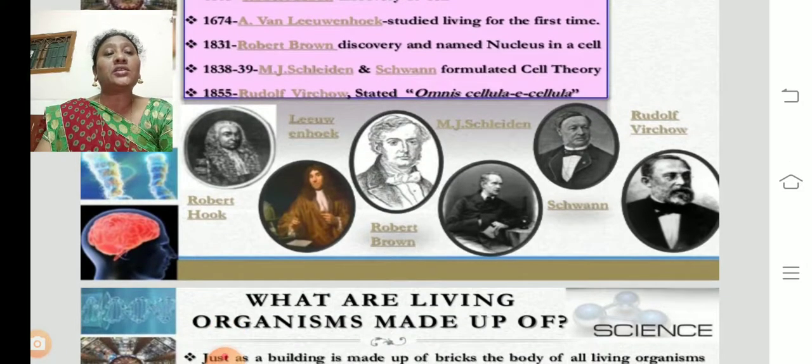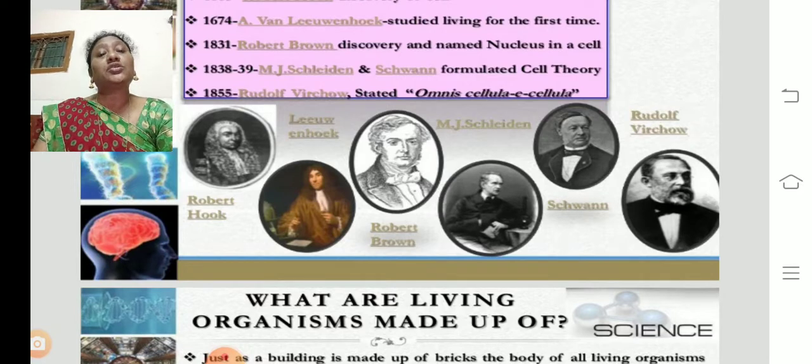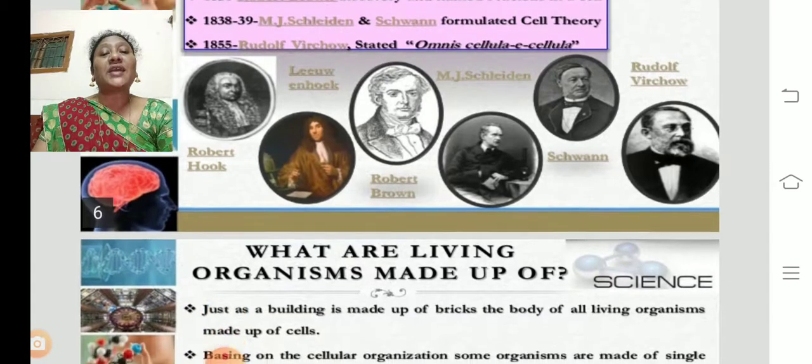You can see all the scientists, Robert Hooke, Antony von Leeuwenhoek, Robert Brown, Matthias Schleiden and Schwann, and Rudolf Virchow. Together, they studied the basic structure of the organism, the basic unit of an organism, which is called a cell.